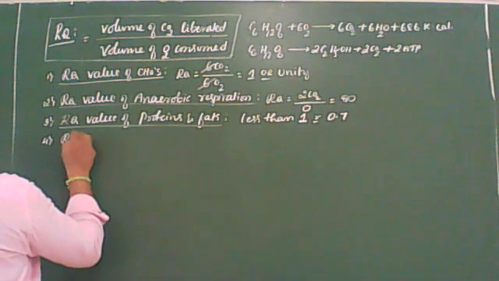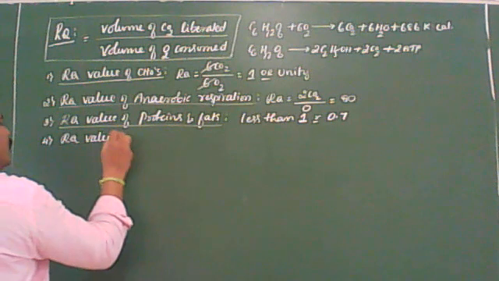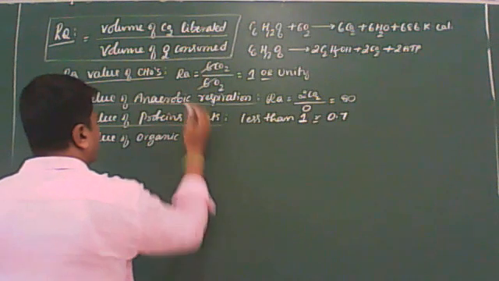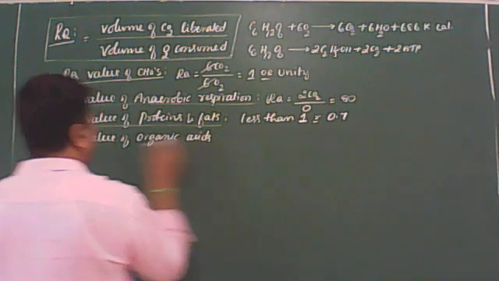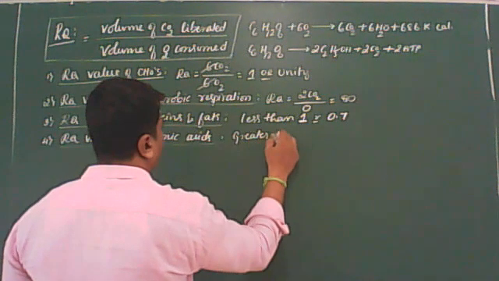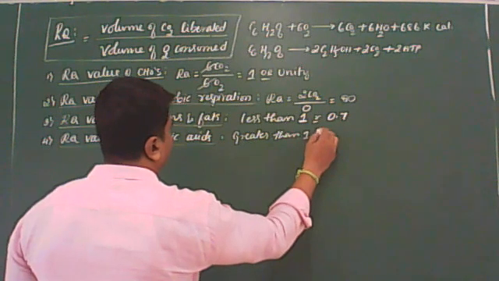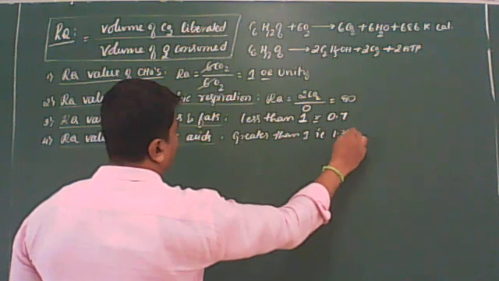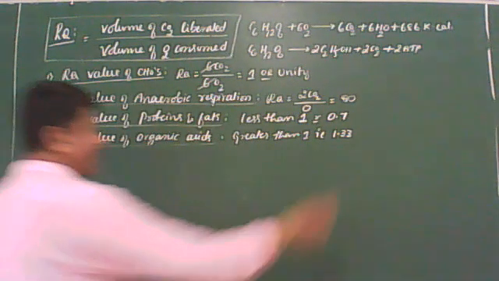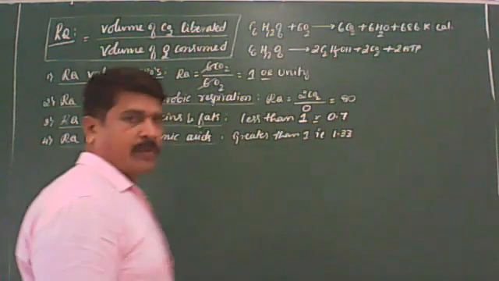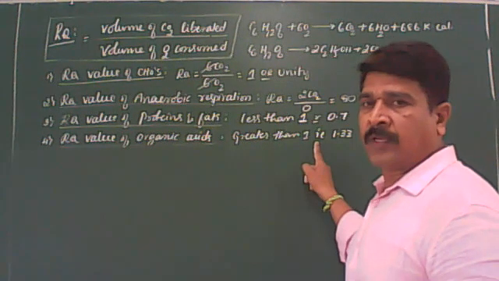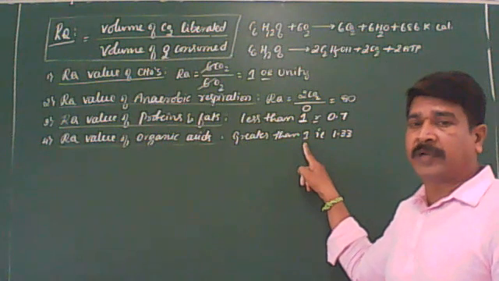RQ value of organic acids. The RQ value of organic acids is always greater than 1, that is 1.33. Greater than 1 or 1.33, even you can take 4 or 8 also. All we should remember is greater than 1 only. If it is greater than 1, you can decide it is organic acids.